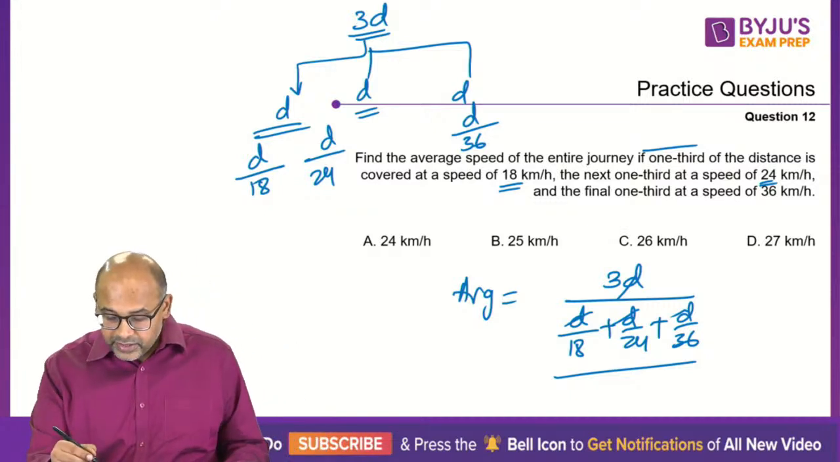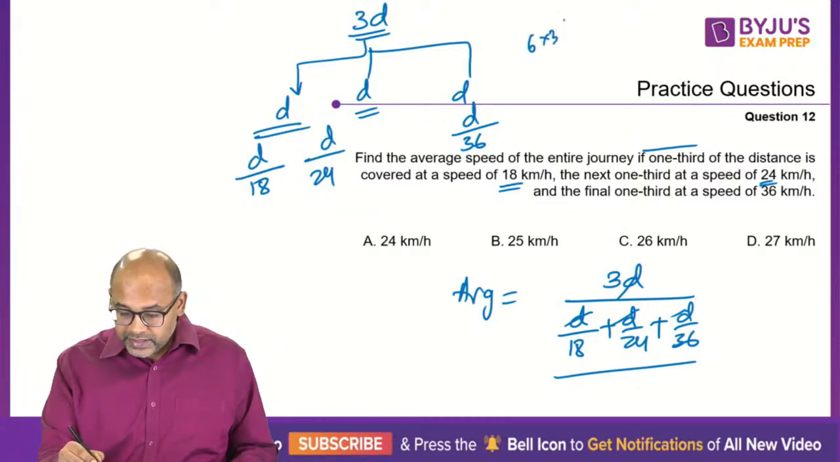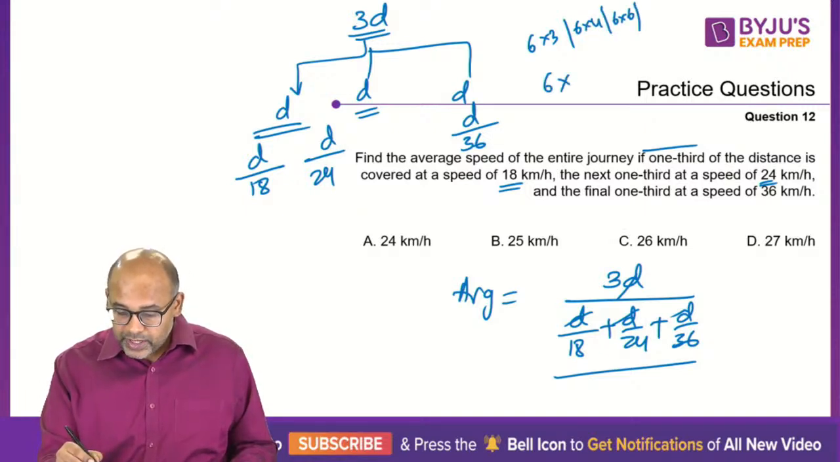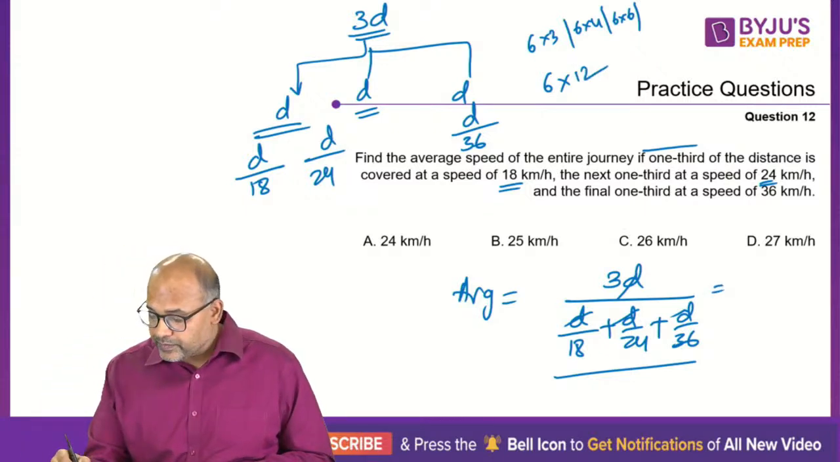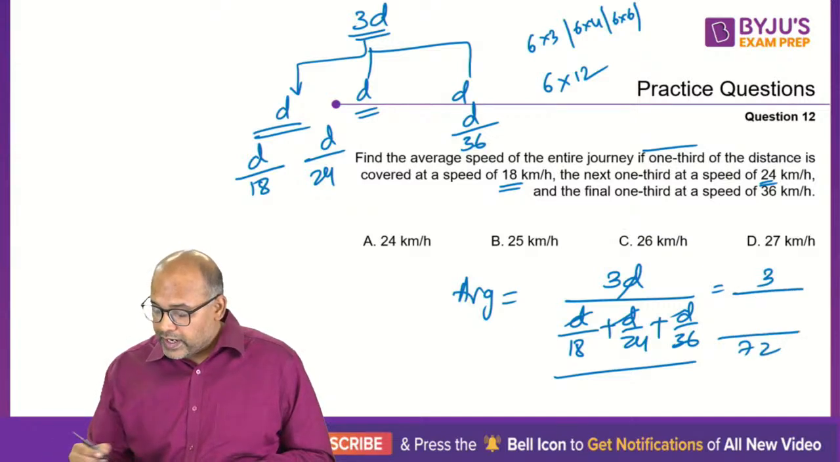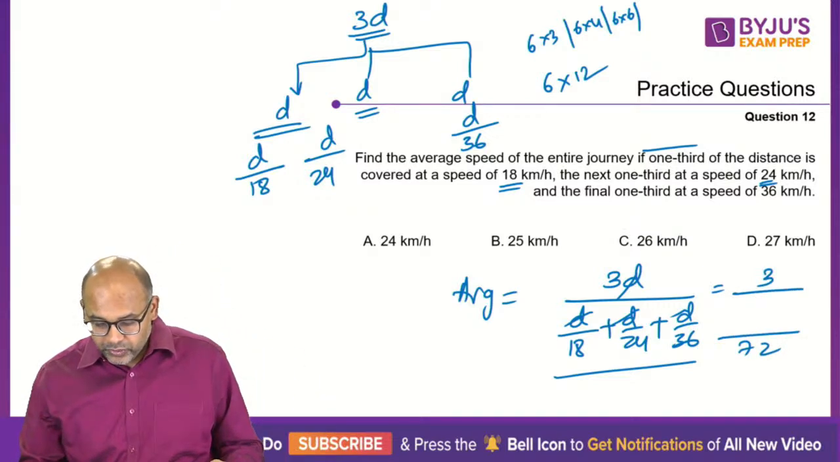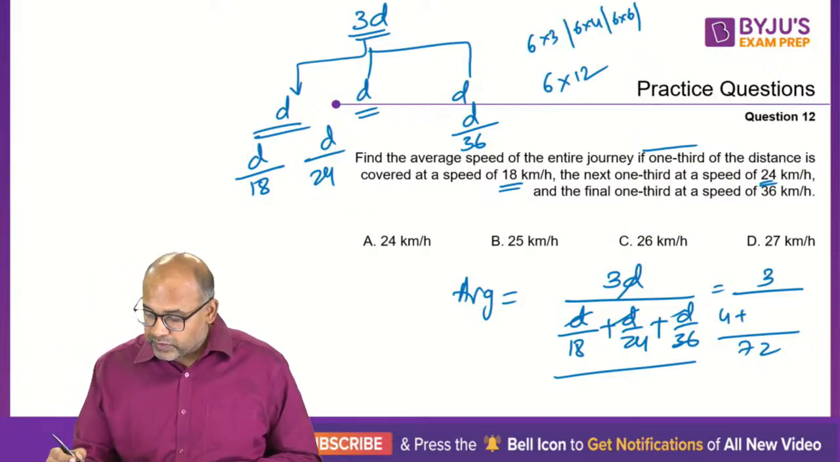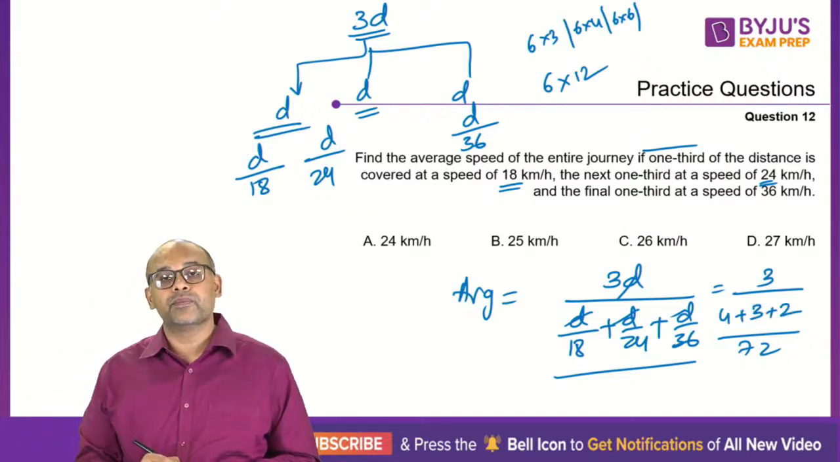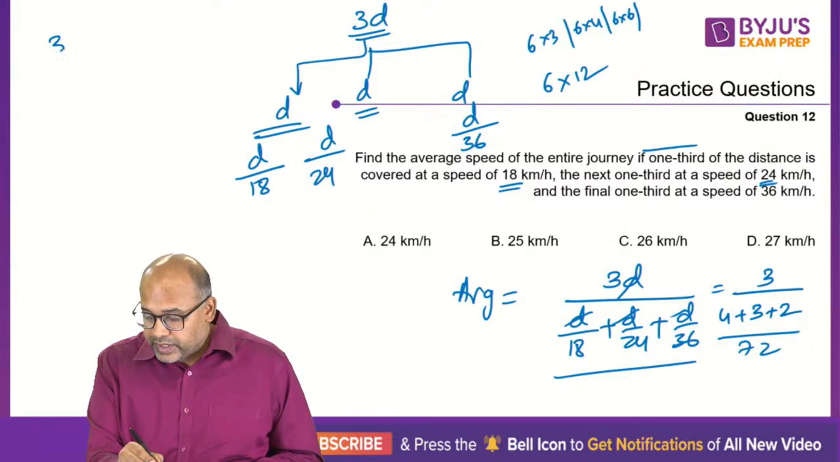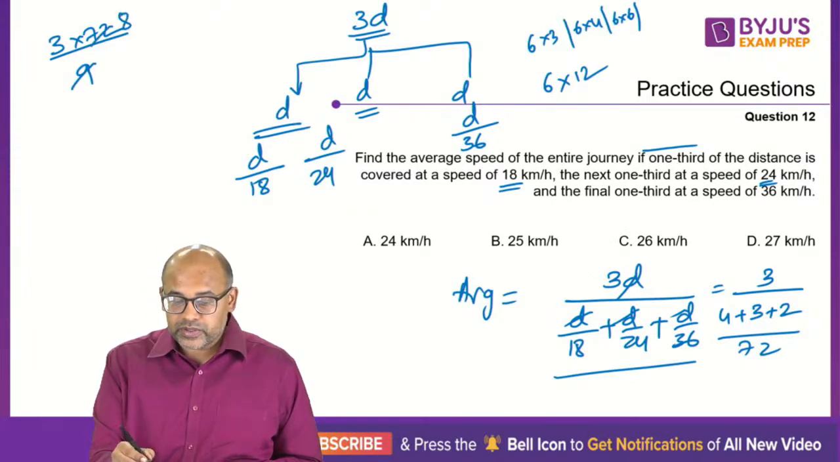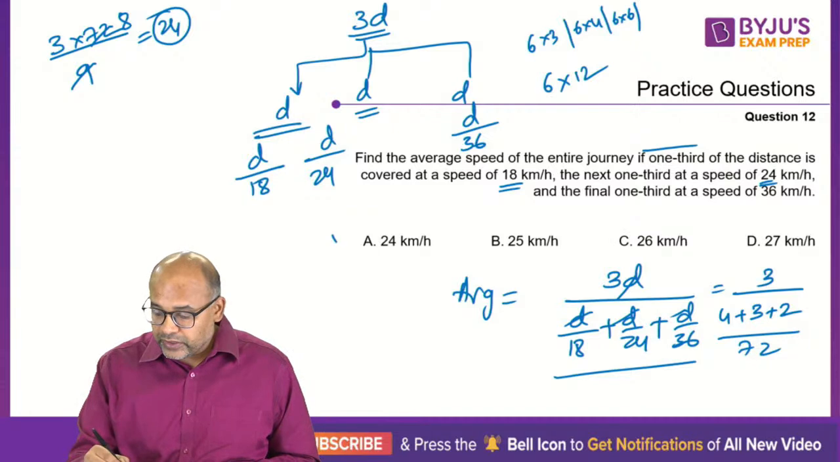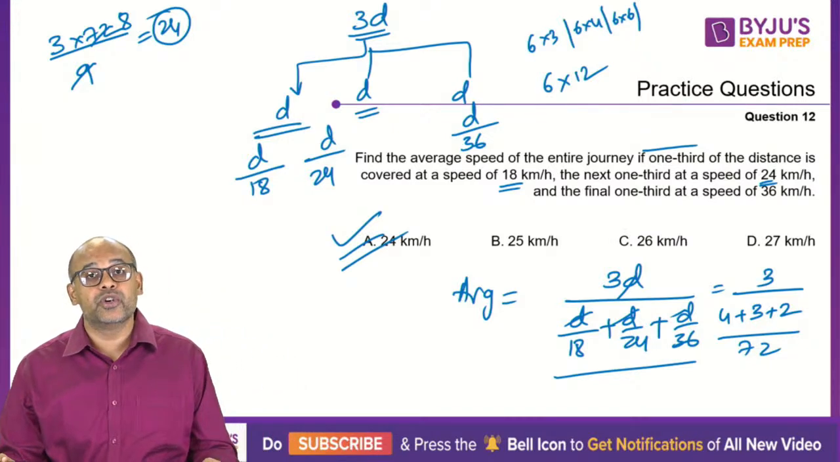What is the LCM of 18, 24, 36? 6 into 3 is 18, 6 into 4 is 24, 6 into 6 is 36. The LCM of 3, 4, 6 is 12, so the LCM is 72. So 3 into 72 by: 18 goes 4 times, 24 goes 3 times, plus 36 goes 2 times. So your answer will become 3 into 72 by 4 plus 3 is 7, plus 2 is 9. 9 goes 8 times, 8 3s are 24. So 24 kilometers per hour, option A is your correct answer.